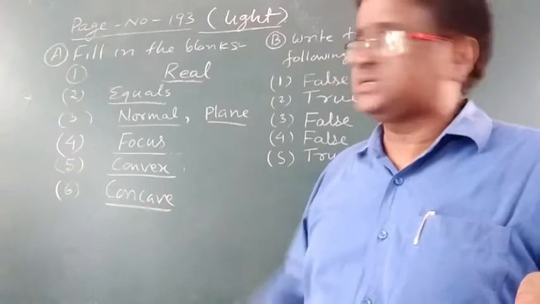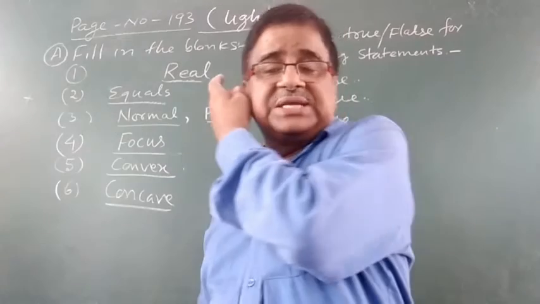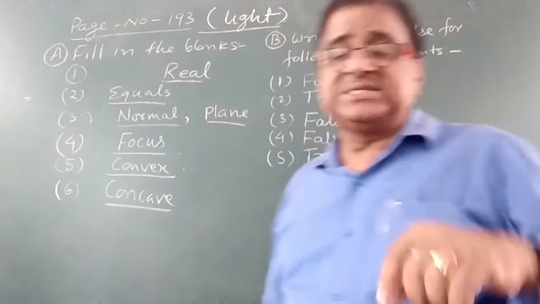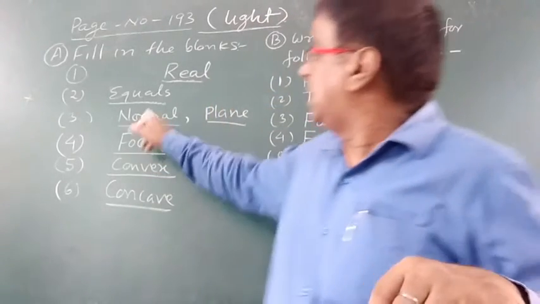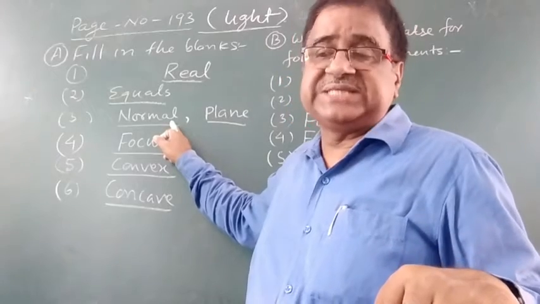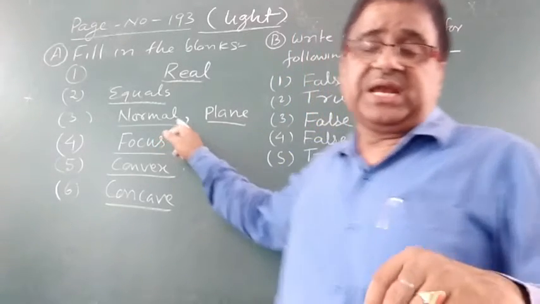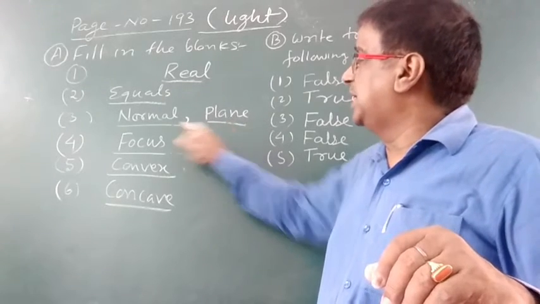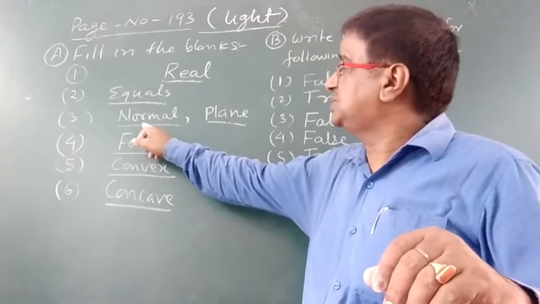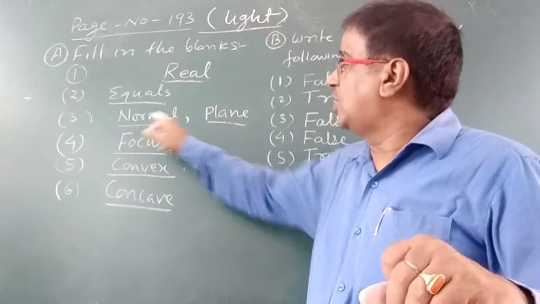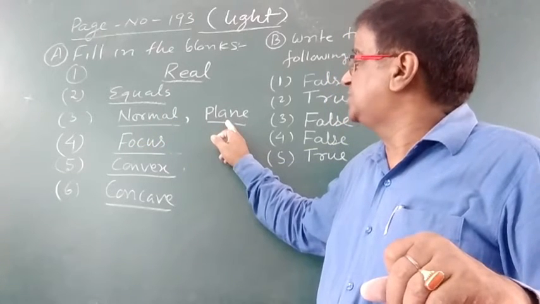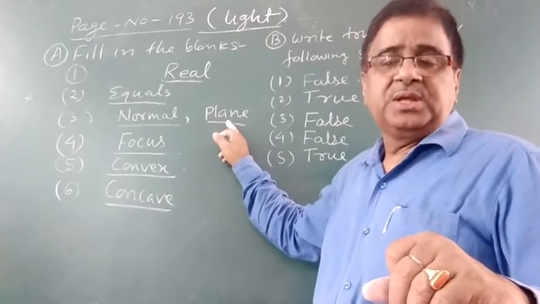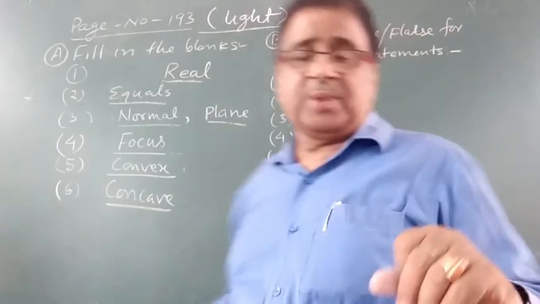So we have to write here, the incident ray, the normal at the point of incidence and the reflected ray all lie in the same plane. So in the first place you have to fill up normal and in the second place you have to fill up plane.